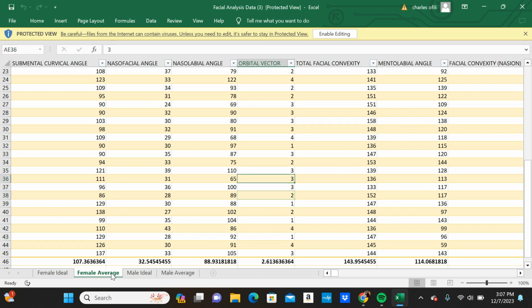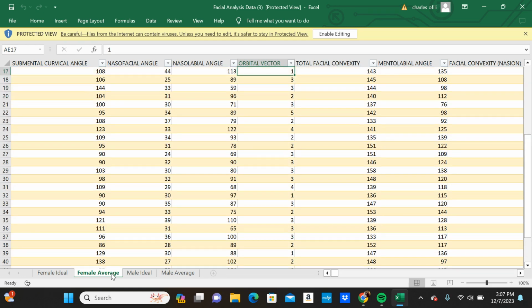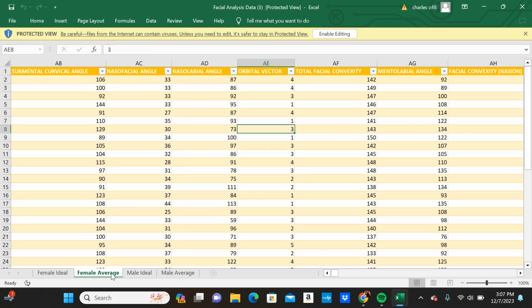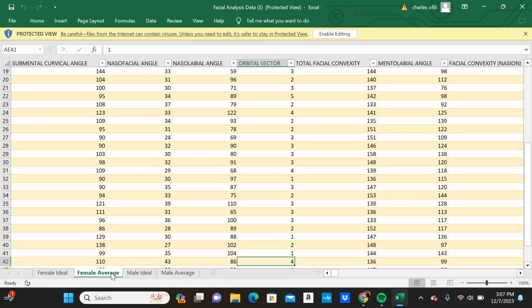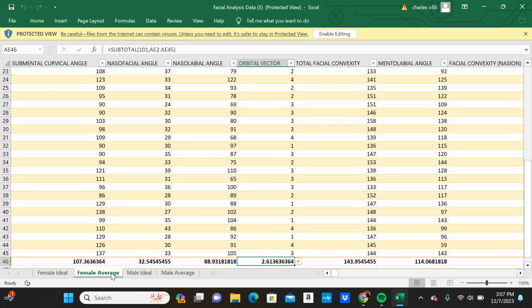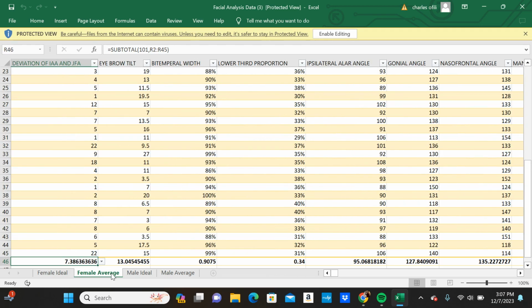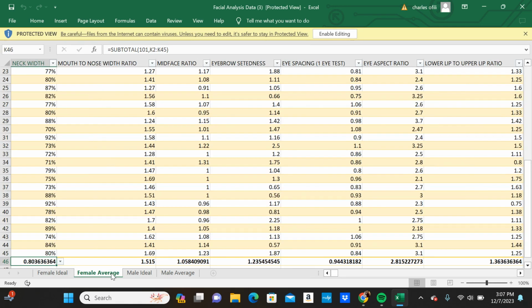And then I believe that's what it is. And then also, a 5 is when the actual eye is completely past the orbital rim. So that is extremely buggish eyes. All right, and I believe that is it for that.